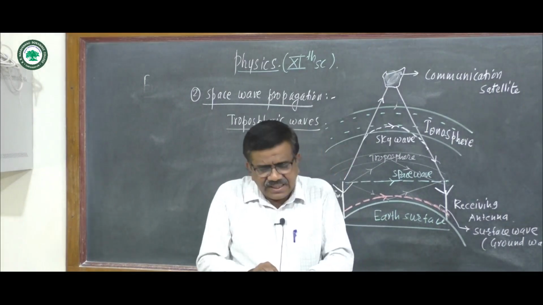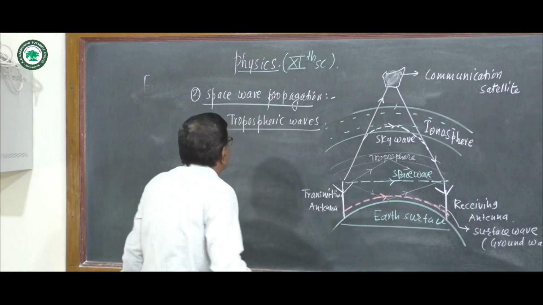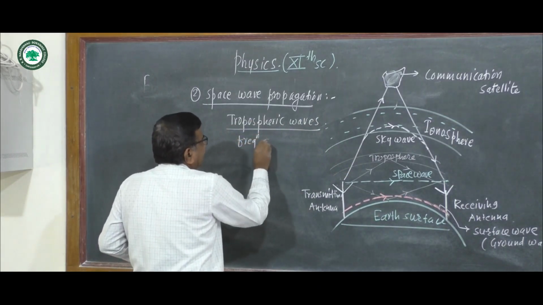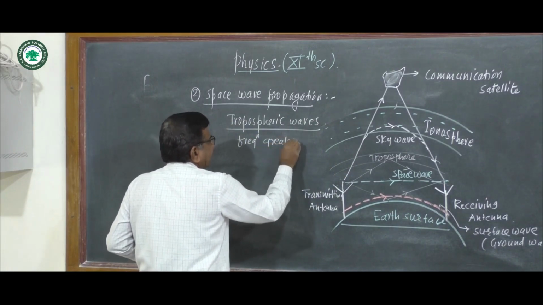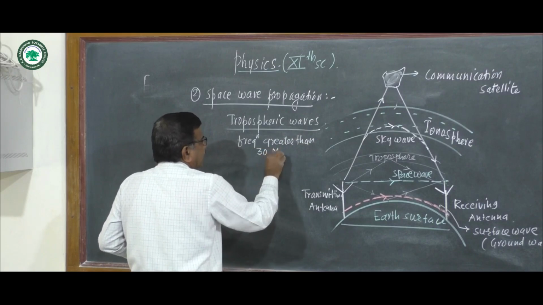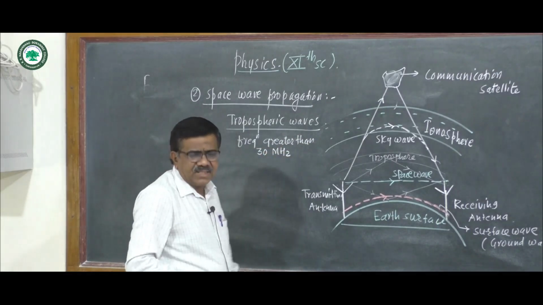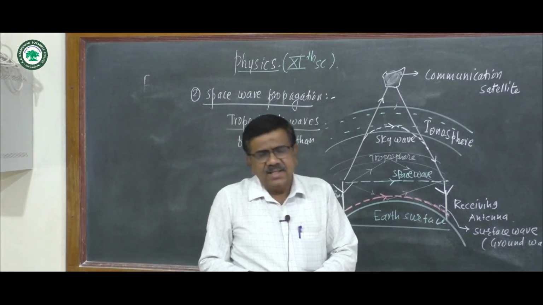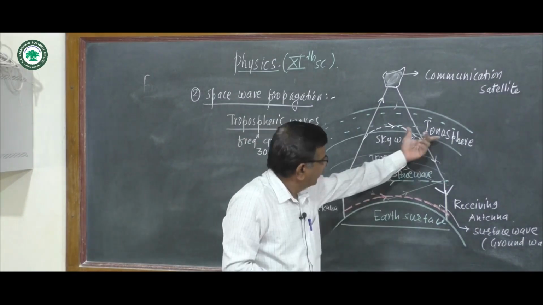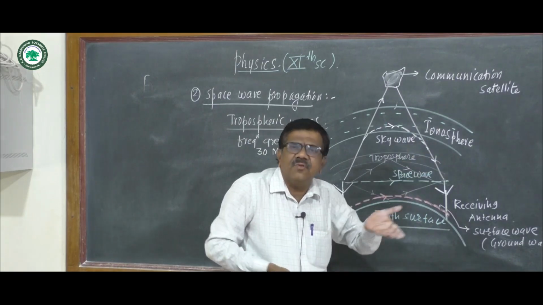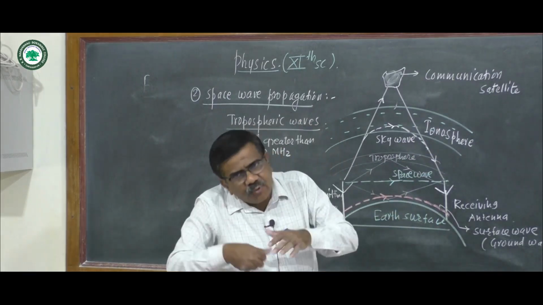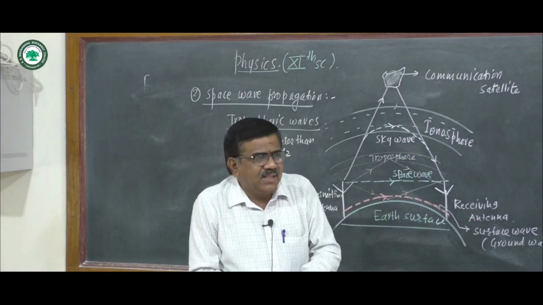Now here one main thing is radio waves of frequency greater than 30 megahertz. Radio waves whose frequency is greater than 30 megahertz can pass through the ionosphere. This ionosphere, which extends from 80 kilometers to thousands of kilometers, consists of positive and negative ions.